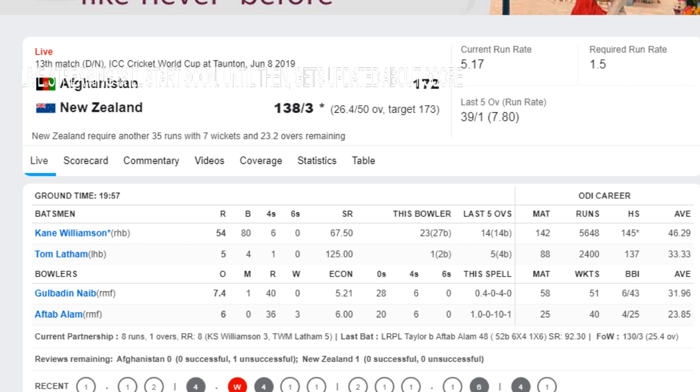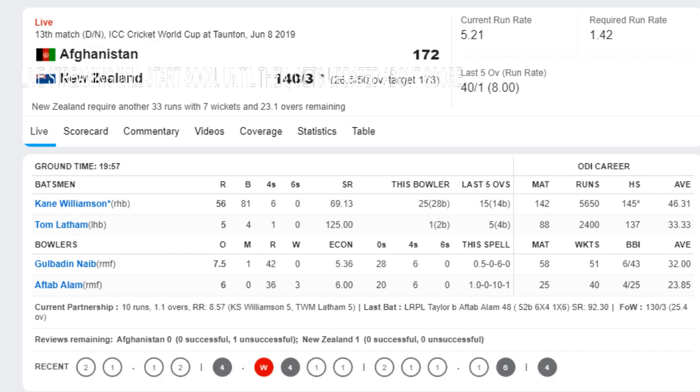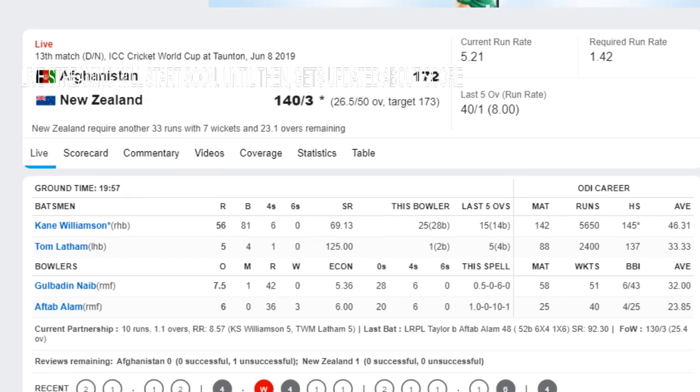26.4, Gulbadin to Latham, 1 run, works it off the square into the vacant square leg region. New Zealand need to steer the innings and finish the job as soon as possible. Gulbadin Naib to Williamson, 2 runs, 26.5. That's 140 for the loss of 3.